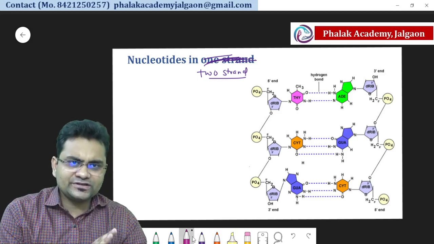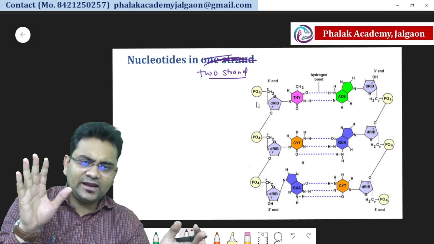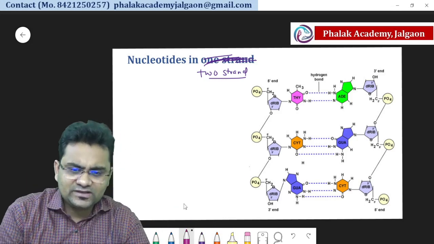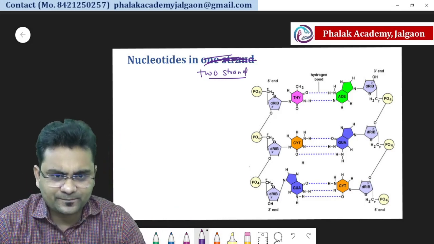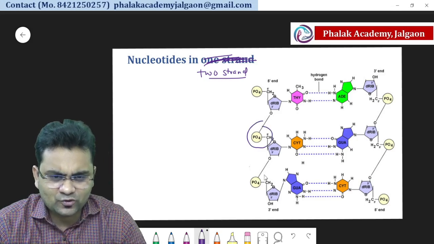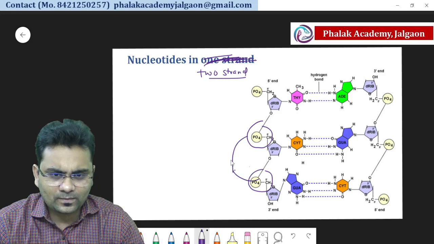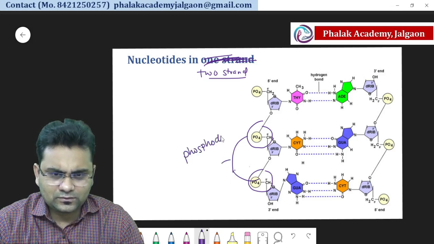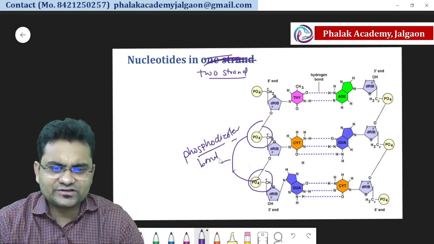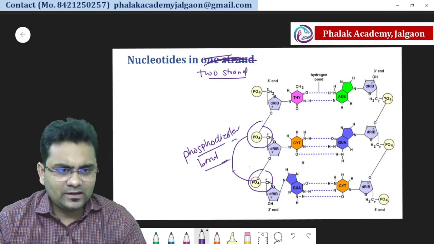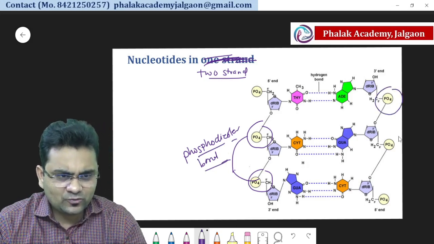So we have already seen that in one strand of DNA, the nucleotides join each other with the help of phosphodiester bond. So here you can see the phosphodiester bond. So phosphodiester bond is a bond between nucleotides of the same strand. Again here you can see the phosphodiester bond,